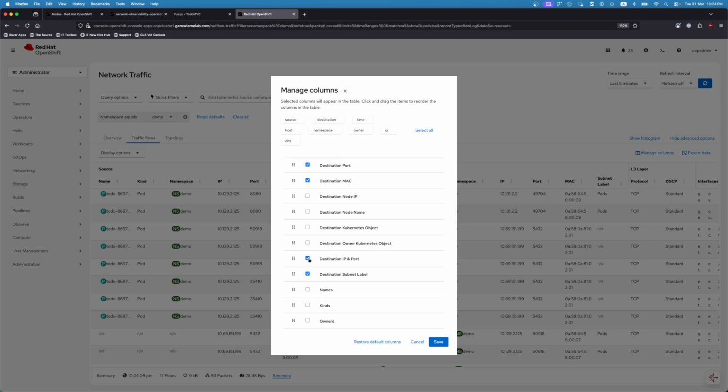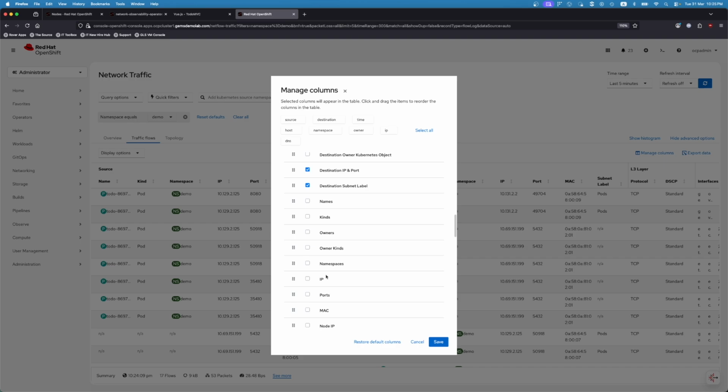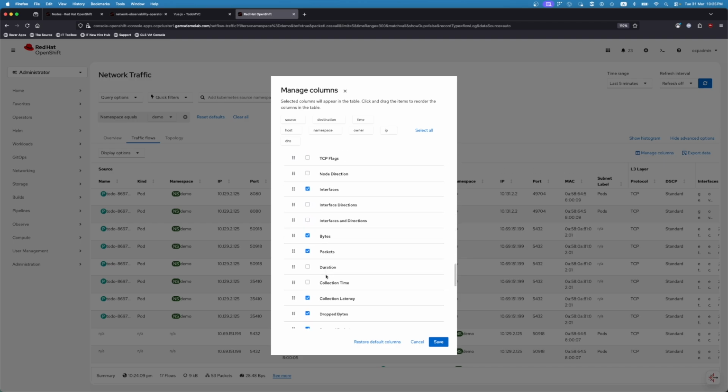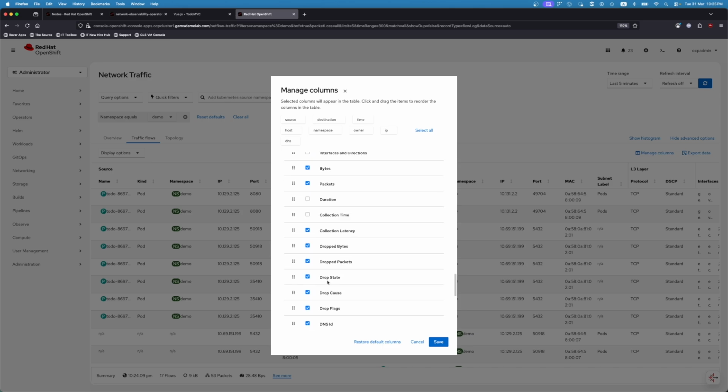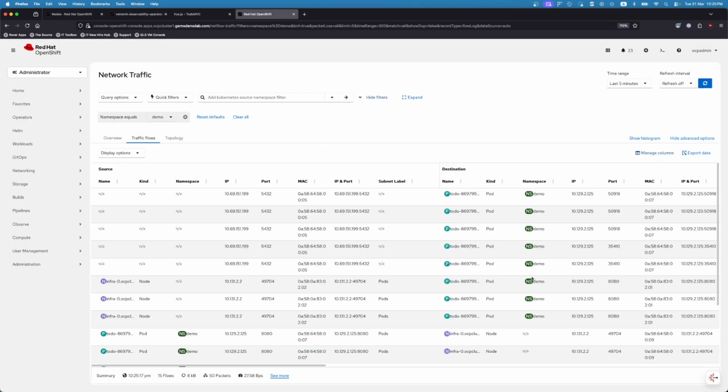We can add things like the destination IP and port, source IP and port. We can also include other information such as the packets and collection latency. All these are information that we can either add or remove, or even things like network events, and we can save, right? And then we get to see more information coming in over here.